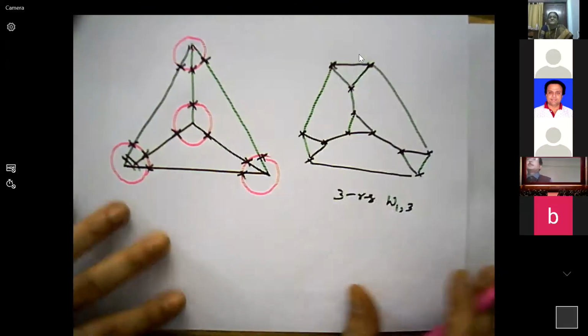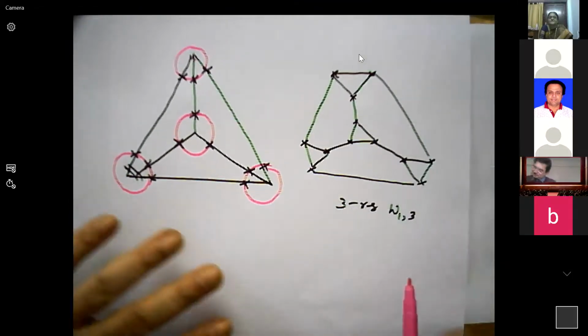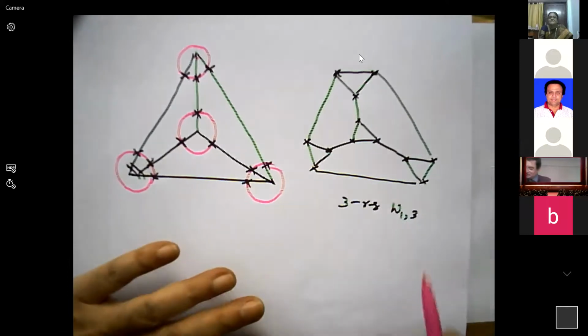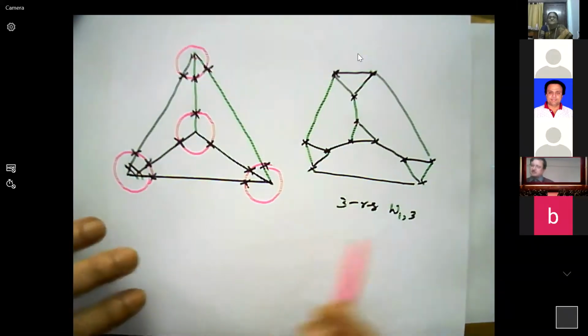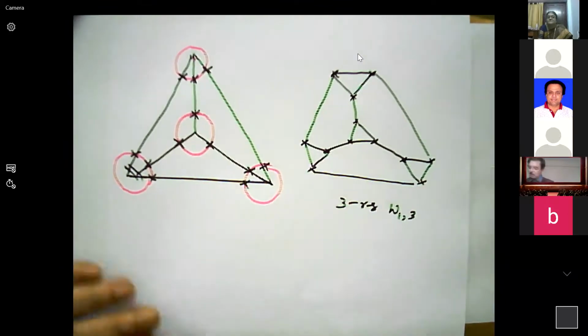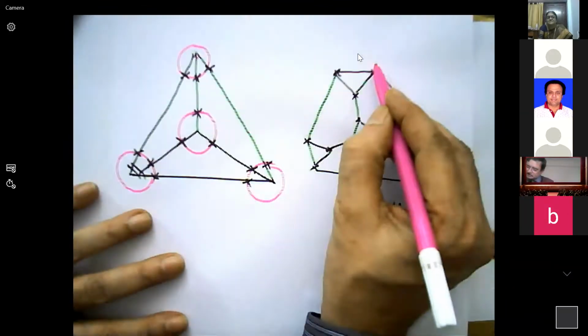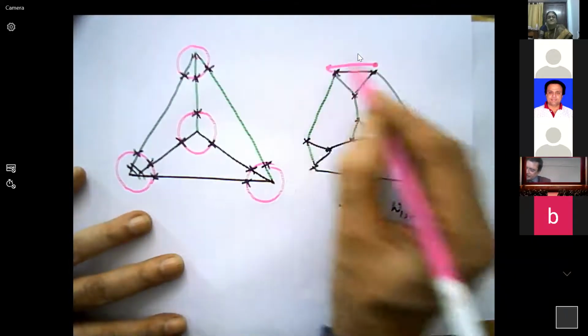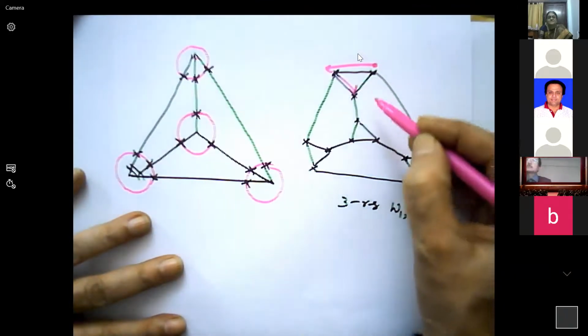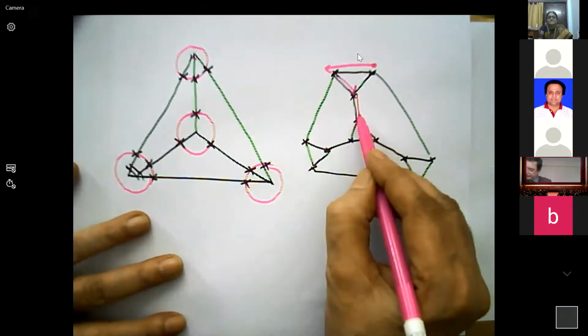Now, what I observed when madam was presenting that figure is that this is always Hamiltonian. Start from this vertex, go here, enter inside, travel, and completely cover these vertices.